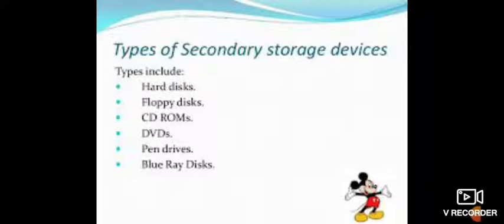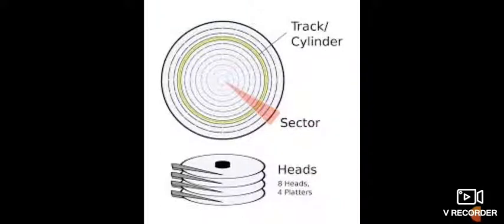The first one is the hard disk. The hard disk stores information on one or more disks called platters, which are continuously spinning. These rotating disks are coated with a magnetic material and stacked with space between them. Information is recorded on the surface of the rotating disk by a magnetic head as a tiny magnetic spot.